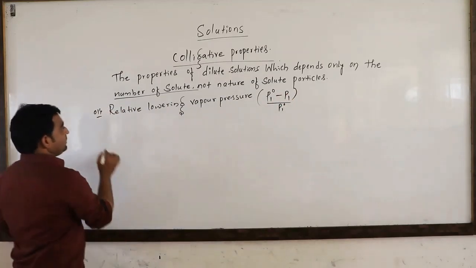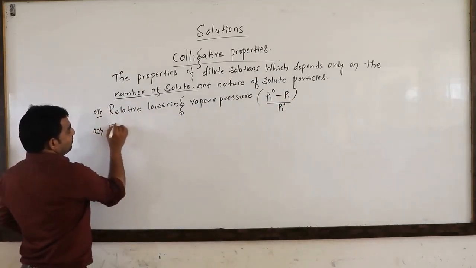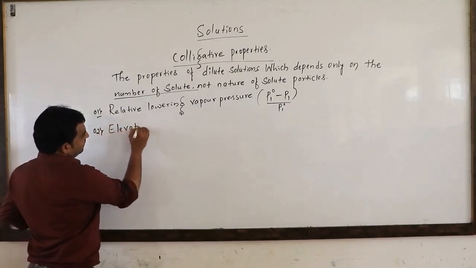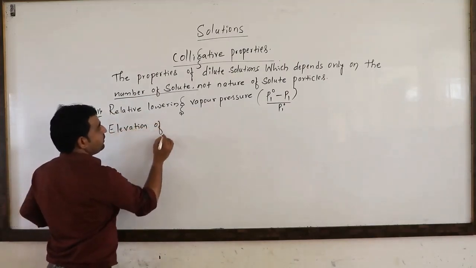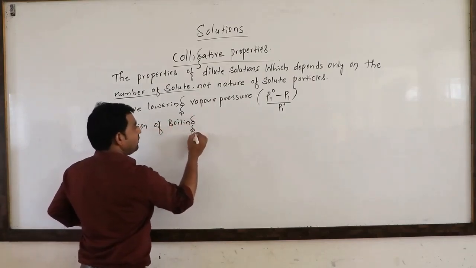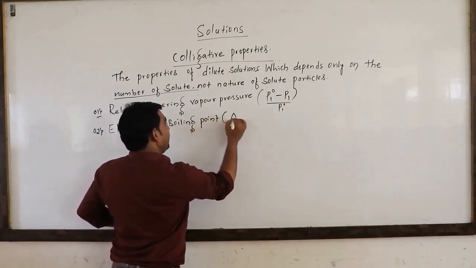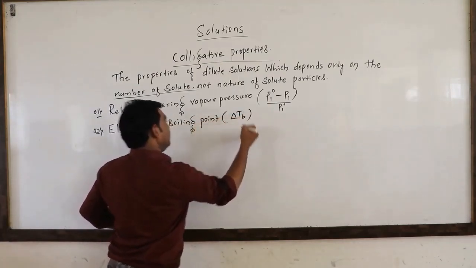Second one is elevation of boiling point, denoted by delta TB.